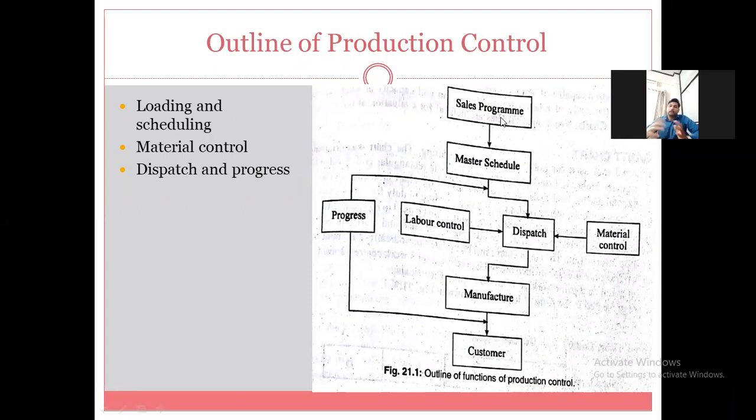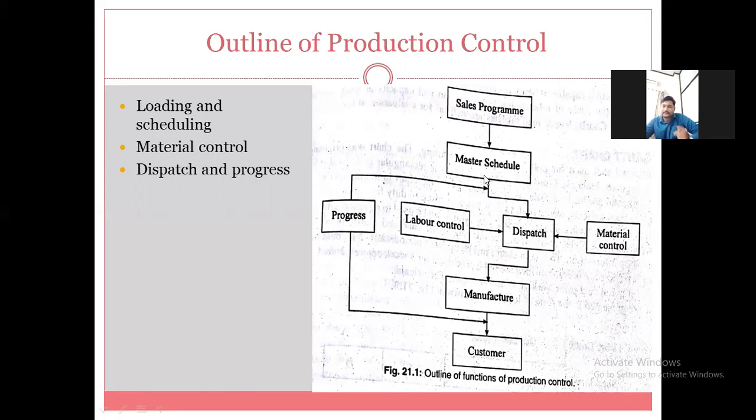From that order the master schedule is prepared. So master schedule means what? Here the requirement of the customer is segregated as per the time function, meaning at what date the customer wants how much quantity. According to that, how much material requirement is there, how much labor requirement is there, and what processes need to be carried out on those materials.